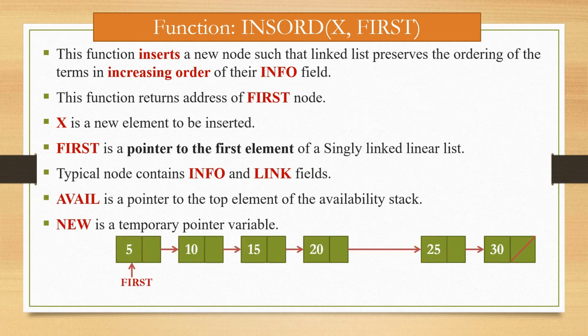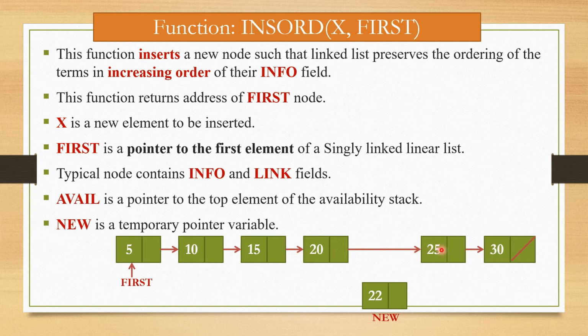Now here one figure is given for inserting an element in an ordered list. Here 5 is first, then the next nodes have info fields 10, 15, 20, then 25 and 30. Now we have to insert 22 in this list. As per the ordered list, 22 arrives in between the values 20 and 25.